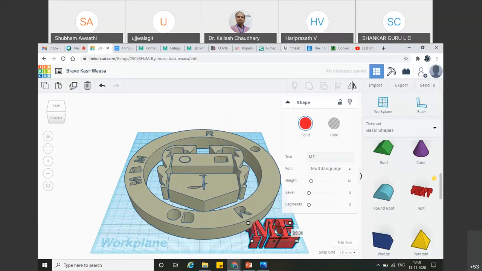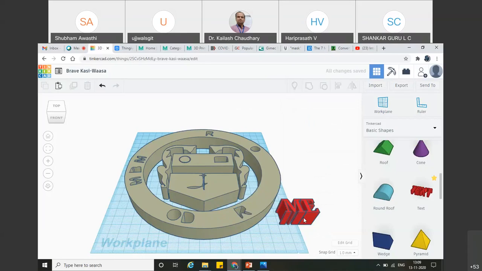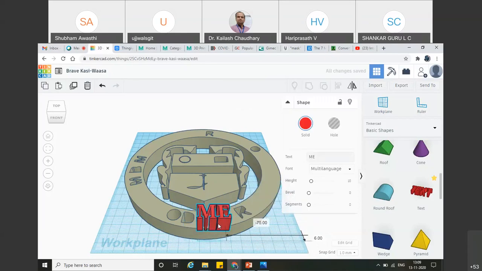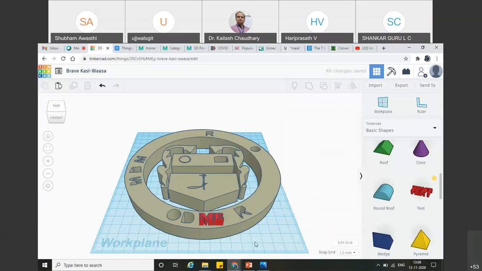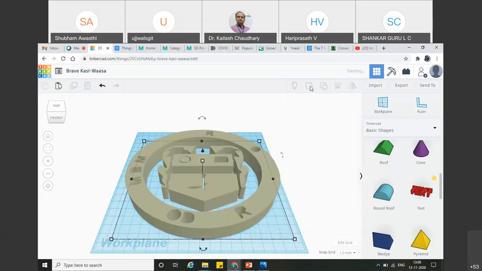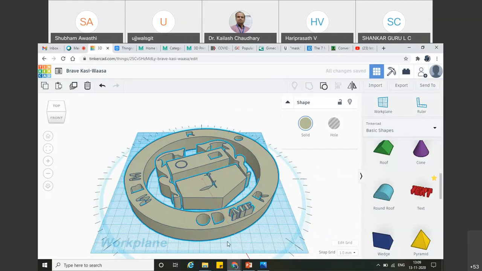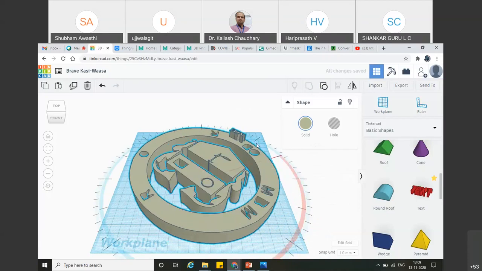Now I have to lift it from the bottom to 20. Okay. 20. And let me just reduce the size. Just a minute. Okay. It is already inverted. So if you want to keep it here, you can keep it as per the need. After that just select both the models and group it. Now your model will look like this, meaning the logo has been customized for the mechanical department.